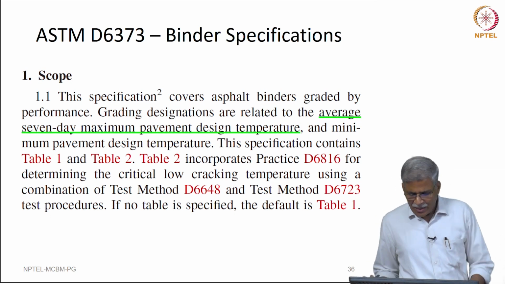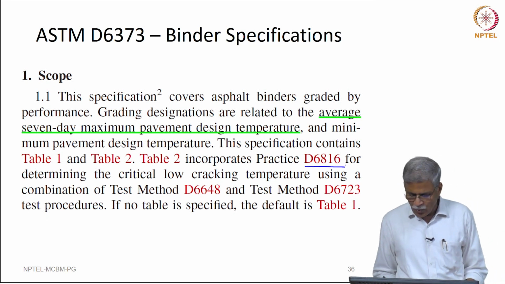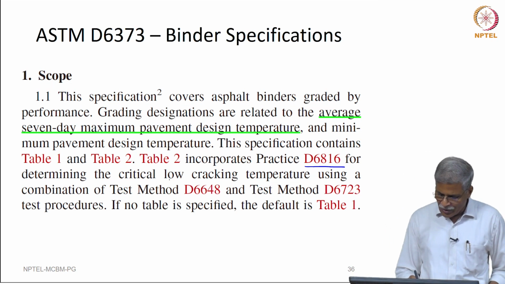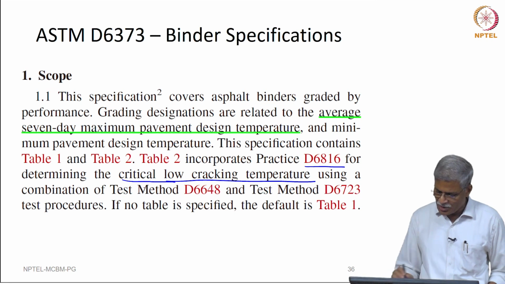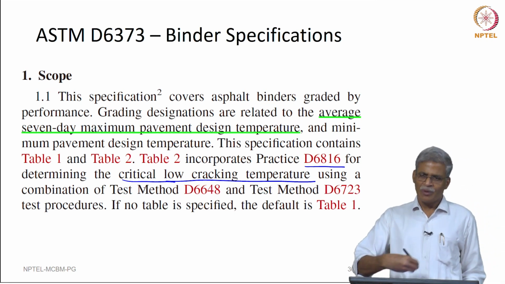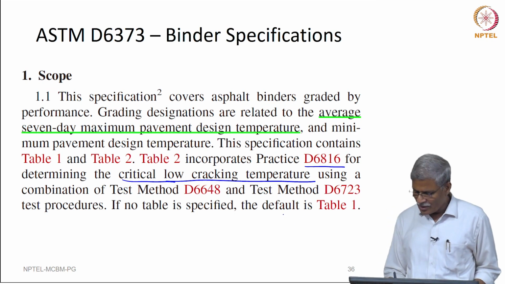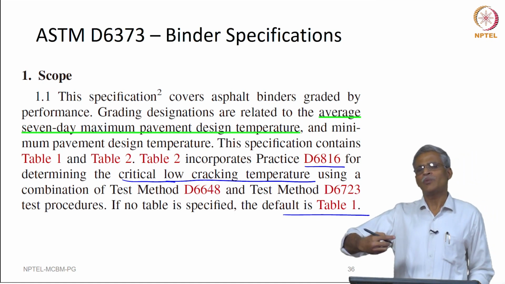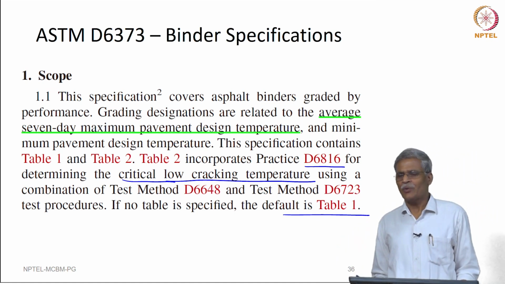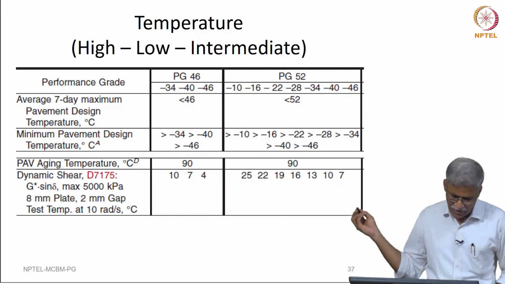There is a procedure that is given as using 6816 in table 2, and that tells you how to find out the critical low cracking temperature using a combination of test methods, but we will be discussing it as we go along. But if there is no table that is specified, SuperPave says you just take table 1. This is more or less similar to the ASTM D 3381, in which there were two tables that were mentioned, in which the default was taken as table 2, if you recollect the discussion we had, right.